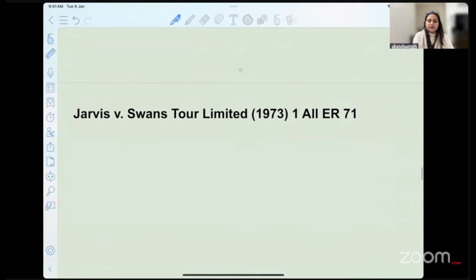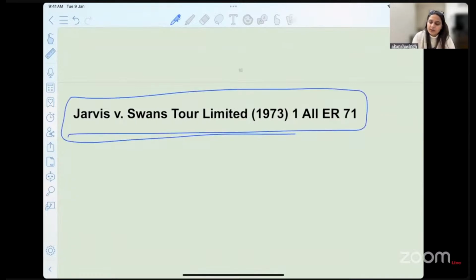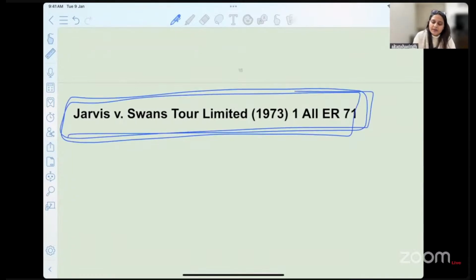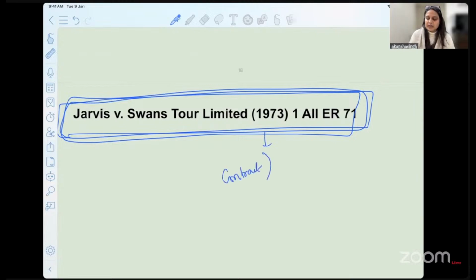Contrary to this, there is one particular landmark and important case law wherein the court said that even in a commercial contract, we will allow you non-pecuniary losses provided the contract is of a particular purpose. What is the contract for? The contract is for leisure, or the contract is for enjoyment. I'll tell you the facts and then you'll get clarity.